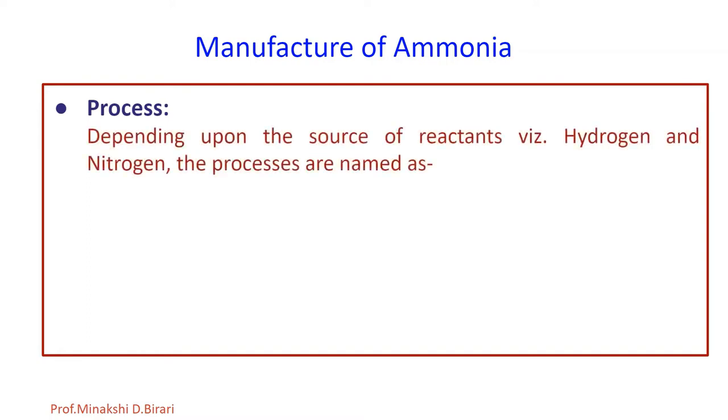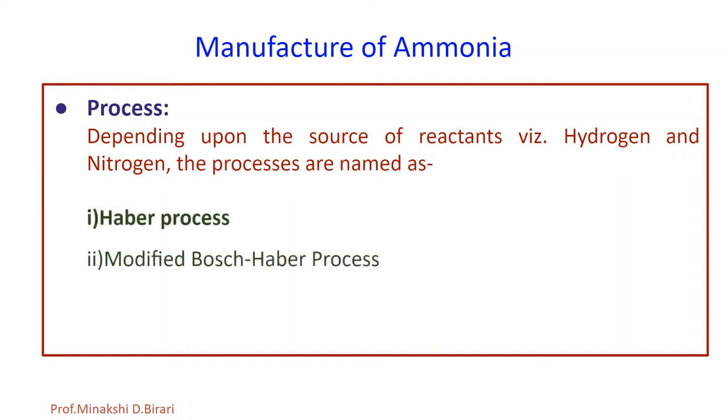Now what is the process in manufacturing of ammonia? Depending upon the source of reactants, which are hydrogen and nitrogen, the processes are named as Haber process, and the second one, modified Bosch-Haber process. In the Haber process, nitrogen is obtained from liquid air and hydrogen is obtained from steam, hydrocarbon or electrolytic process.